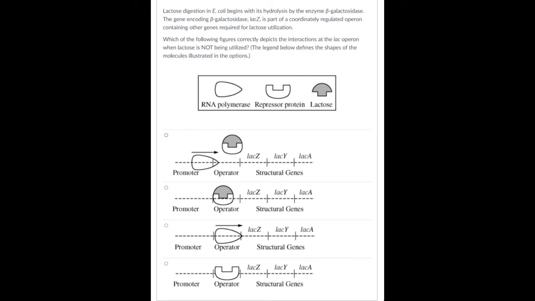Okay, so here, this is where these get tricky, because you look at one image when you're studying it, you see an example of it, and then they switch it on you, and now it looks a little bit different. So you have to be able to really look at keys and things like that to make sure you really are understanding what's happening here. So this little almond shape is a polymerase. This is your repressor protein, and this is your lactose shape. Now, this is different than the simulation we did, but as long as you have the key, you should be able to work your way through the examples and figure it out.